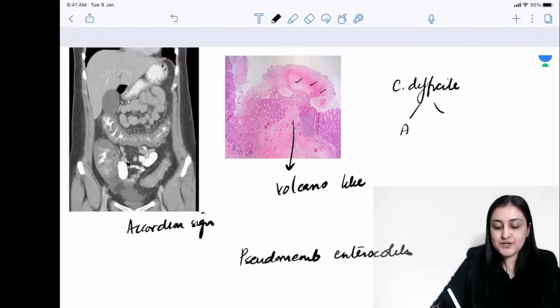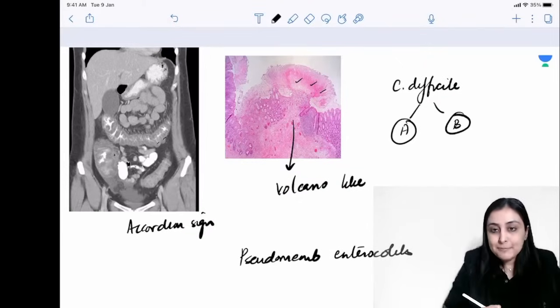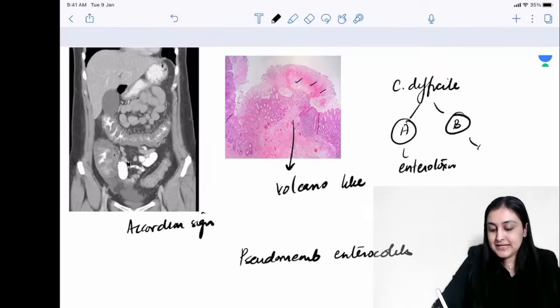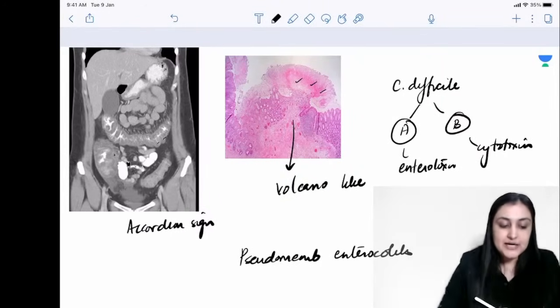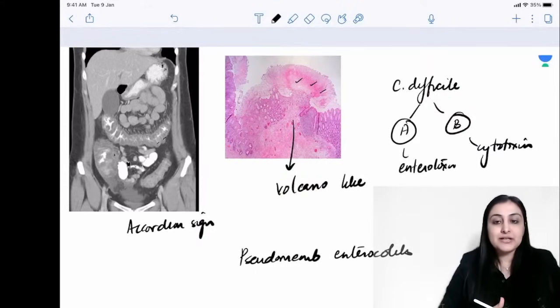So it has enterotoxin A, enterotoxin B. Toxin A is basically the enterotoxin and B is the cytotoxin part. All right, so you need to know the actions of both of these. So this is about Clostridium difficile. We can use oral vancomycin, we can use fidaxomicin for its treatment.